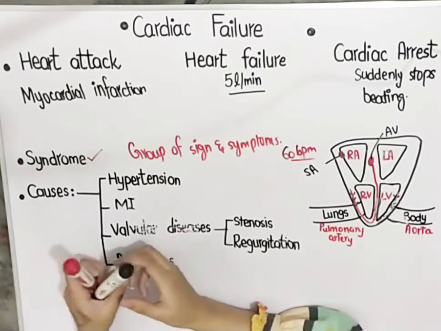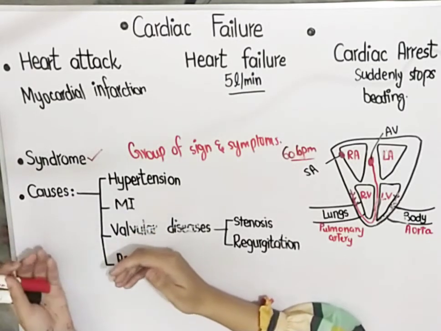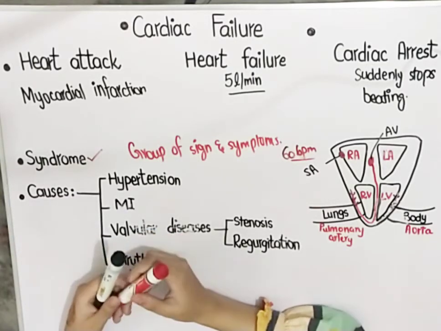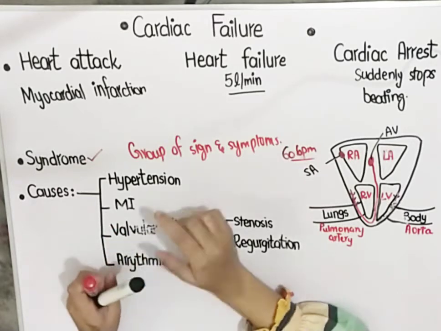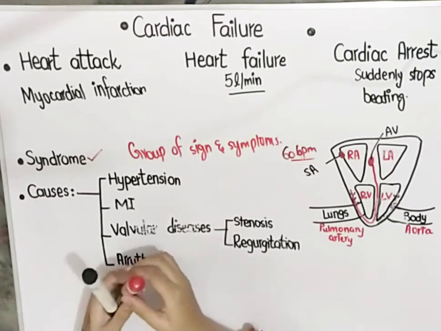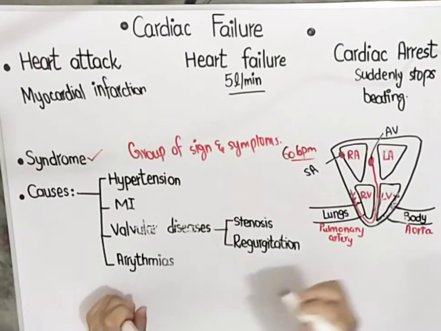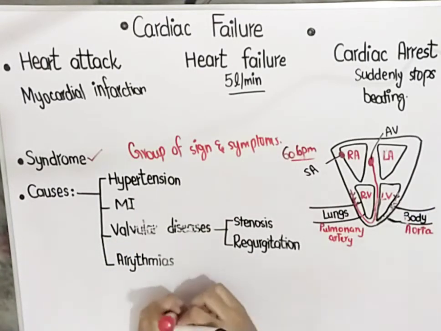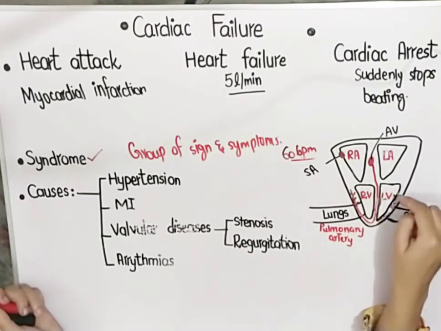Now there are many causes of cardiac failure, out of which we are going to study some of them. First important cause is hypertension. Let's come to this diagram. Basically, I have tried to draw a heart over here, and this is the right atrium, right ventricle, and left ventricle.